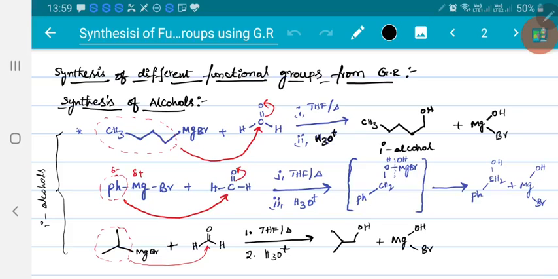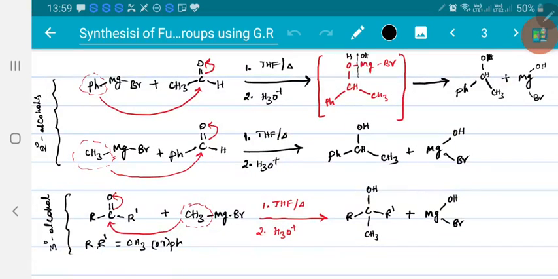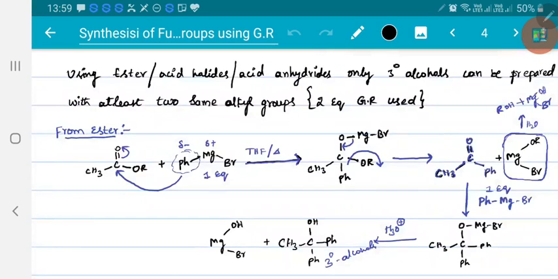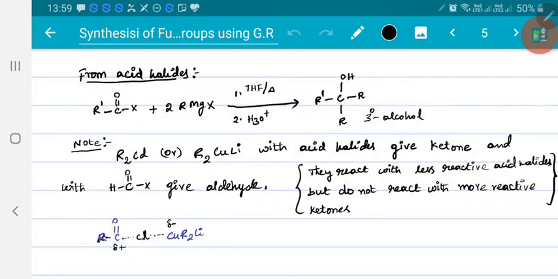That too, how to prepare primary, secondary, tertiary. When you take formaldehyde, we got primary alcohols. When we take other aldehydes such as acetaldehyde, we got secondary alcohols. When we have taken ketones, we got tertiary alcohols. When you have taken esters, we got tertiary alcohols, but when you take esters, we have to take excess quantity of Grignard reagent, at least 2 equivalents. When we have taken acid halides, again 2 equivalents of Grignard reagent gave tertiary alcohols.